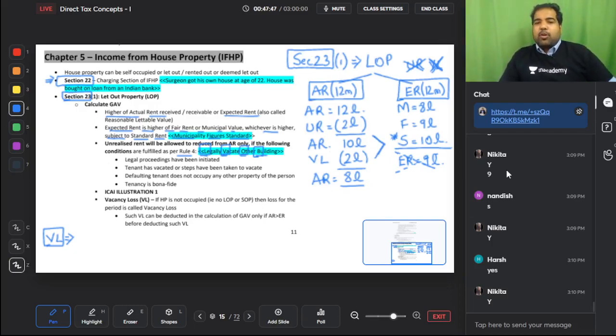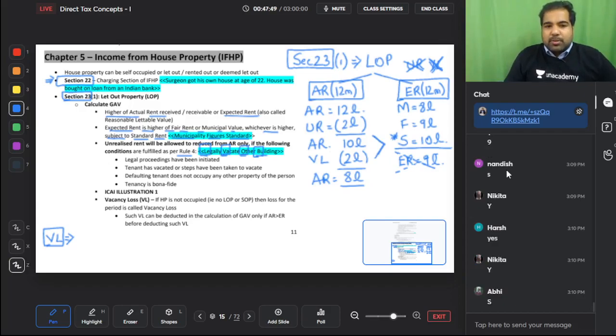This is the concept of unrealized rent. This is the concept of vacancy loss. If house property is not occupied, no LOP, SOP, then loss for the period is called vacancy loss. Such vacancy loss can be deducted in the calculation of GAV only if AR is greater than ER before deducting such vacancy loss.